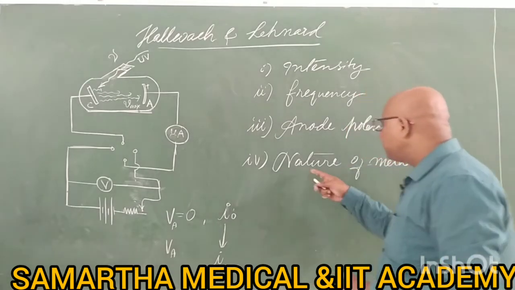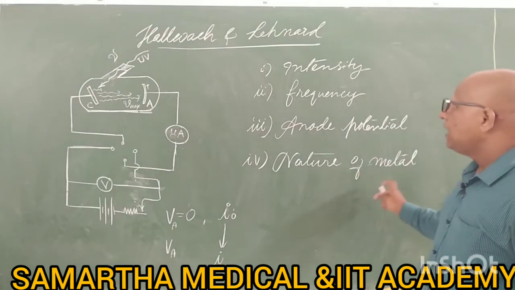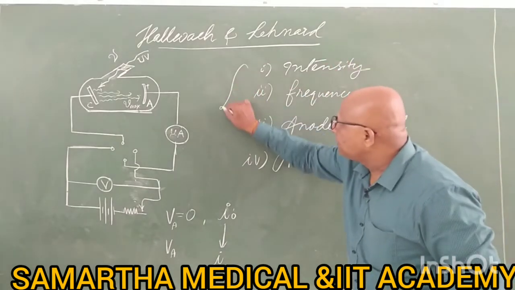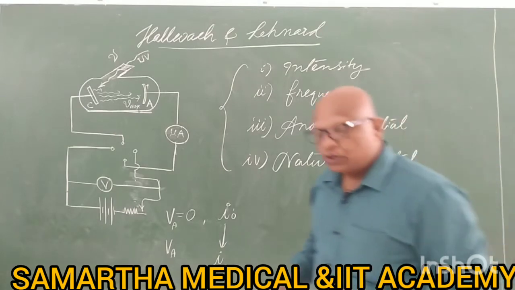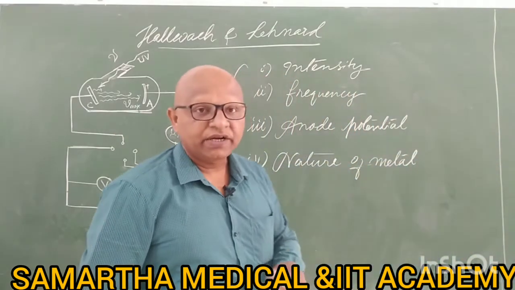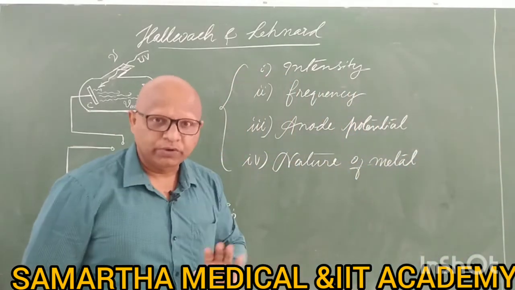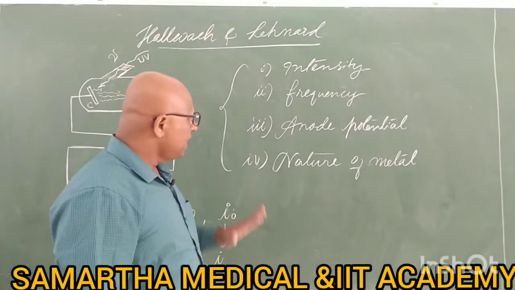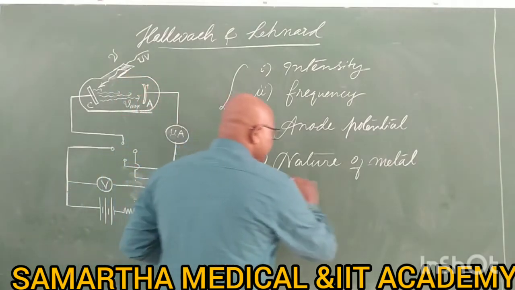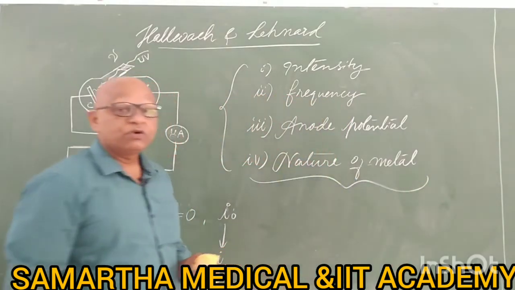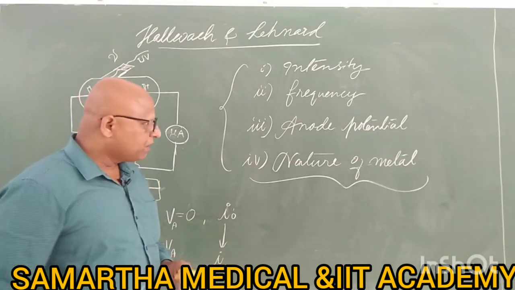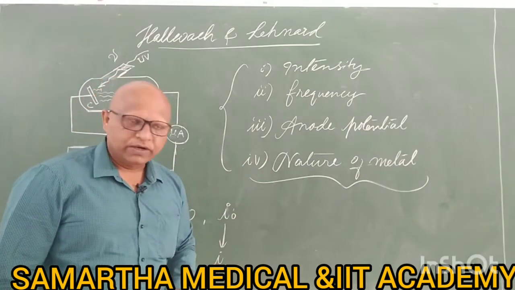They tried different natures of metals, and these are the 4 parameters they tried to explain the photoelectric effect in detail, as we know it today. That was the thing, and we will explain them. Before proceeding, there are certain terms we must understand because we will use them very often.